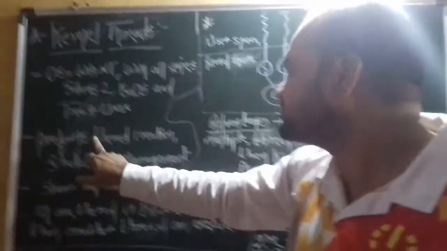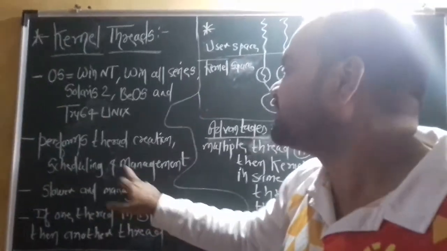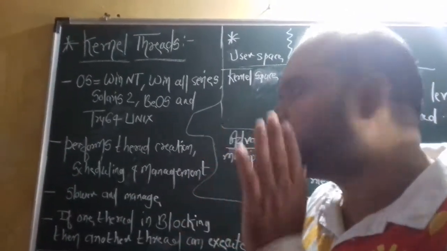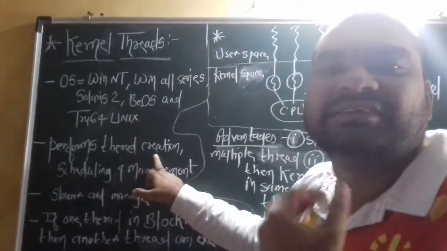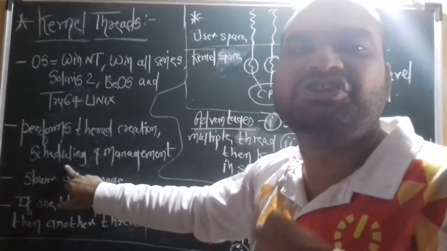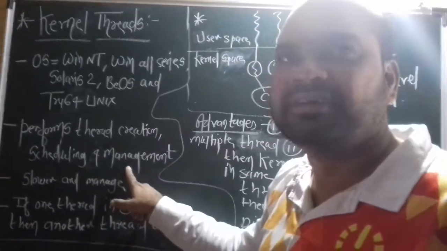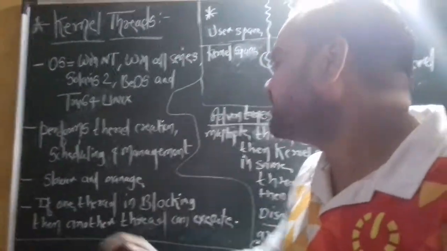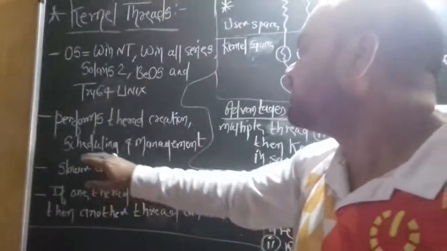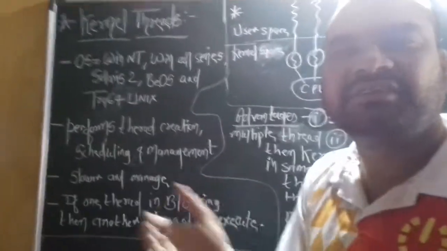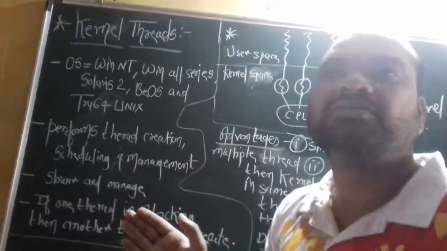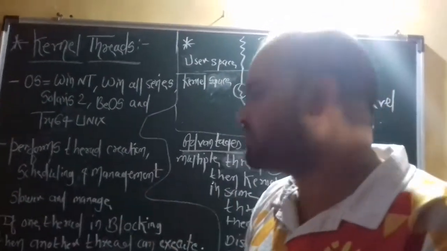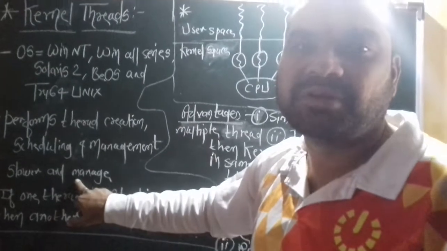The kernel performs thread creation, scheduling and management. When the kernel creates a thread, it focuses on how to create the thread, then on scheduling of the threads, and then it does proper management of the threads. The next point is that kernel threads are slower to create and manage. The kernel creates threads very slowly compared to user threads, but it also manages those threads properly.